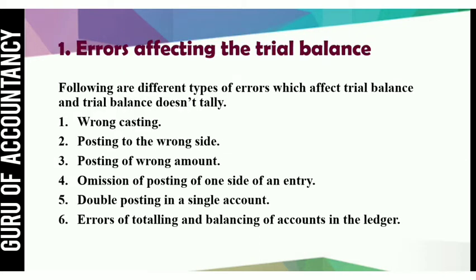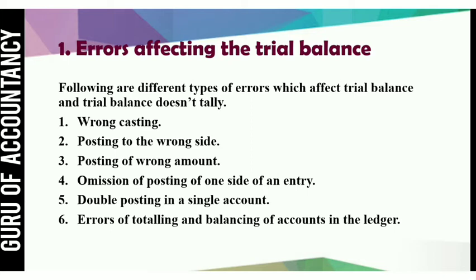Errors affecting the trial balance. Here there are some errors which affect the trial balance. Following are different types of errors which affect the trial balance and the trial balance doesn't tally. First, wrong casting, posting to the wrong side, posting of a wrong amount, omission of posting of one side of an entry, double posting in a single account, errors of totaling and balancing of accounts in the ledger.